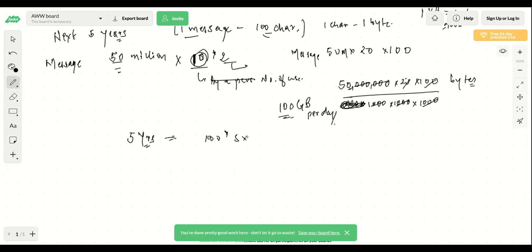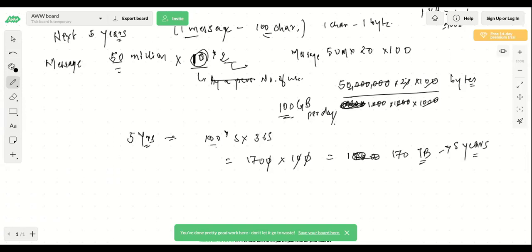So this will become what? 5 into 365, which can again be approximated. So this will again be, let's say, 1500, 1700 something. So this will become 1700 into 100. So this will give you 1700, so I can do TB. 3 zeros gone. So 170 TB in the next 5 years. So that's how you make the estimations, and you can make many more estimations like this.